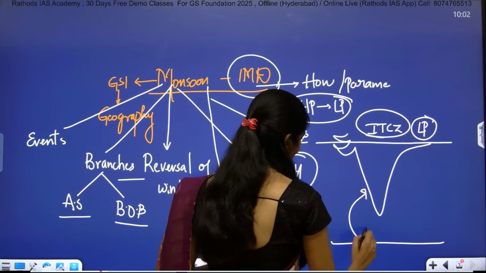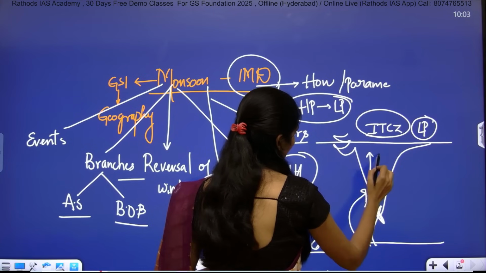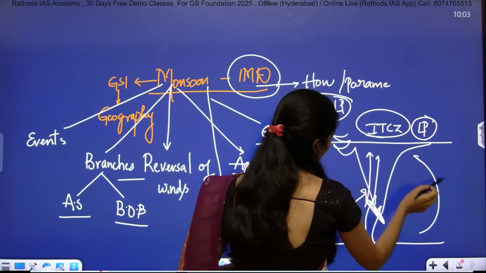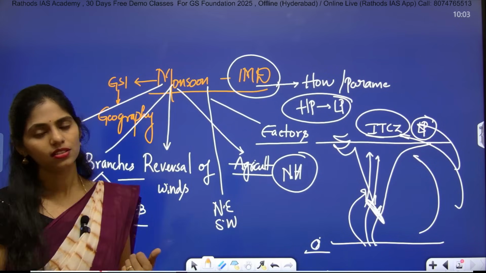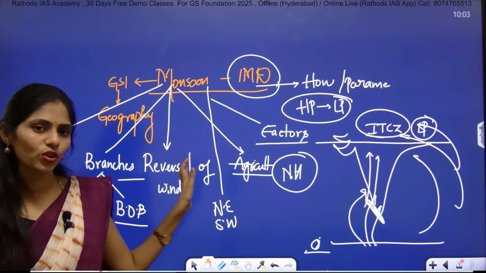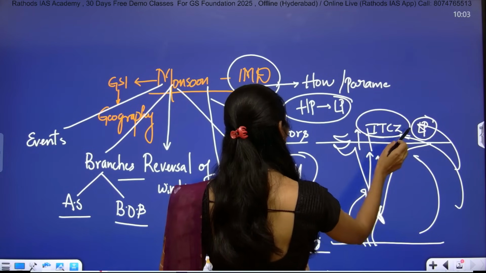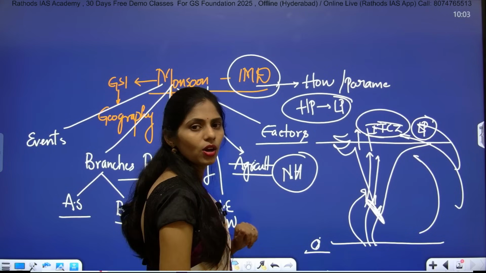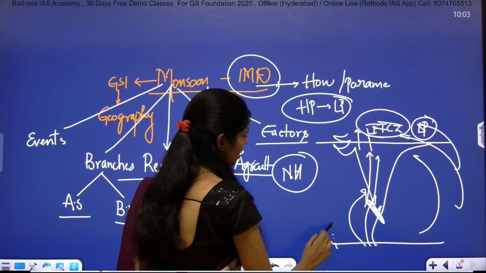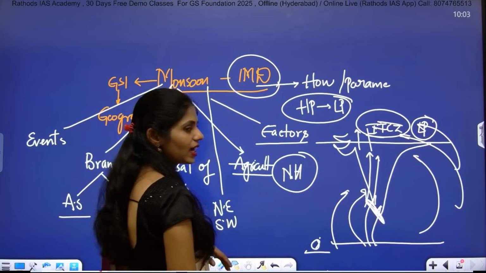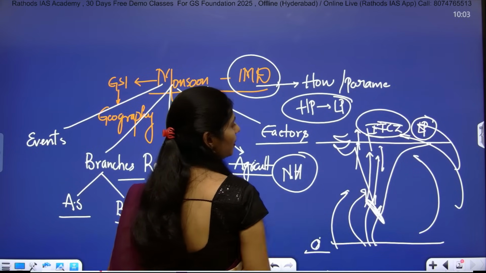So when the winds move this way, first they hit the Kerala coast and move in this direction. From the Bay of Bengal branch, they hit the northeastern states and move towards the west. Finally the Bay of Bengal branch and the Arabian Sea branch meet. There are many concepts here: whenever these moist lateral winds hit the Western Ghats, they cause heavy rainfall, and as they move on, the rainfall decreases.